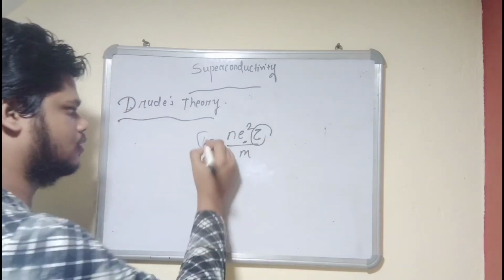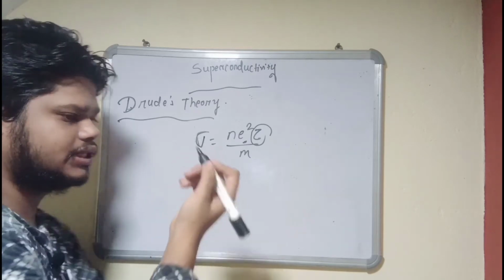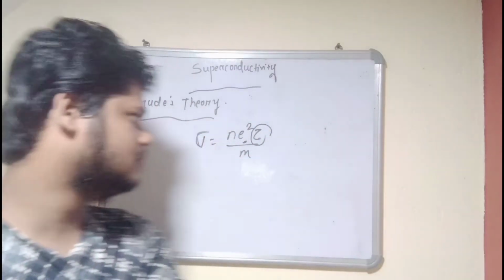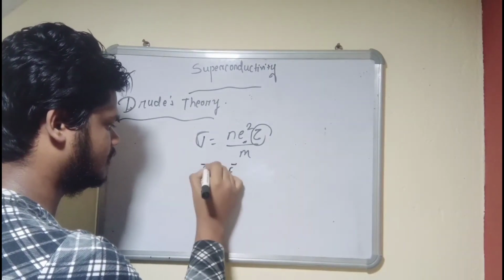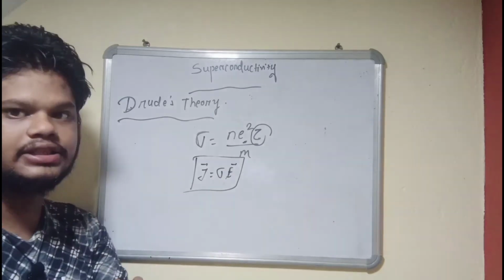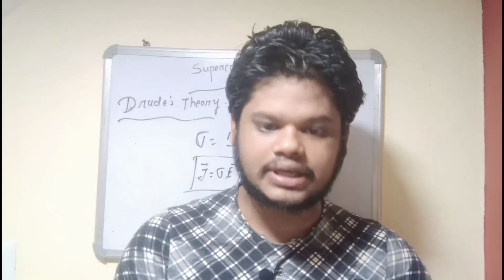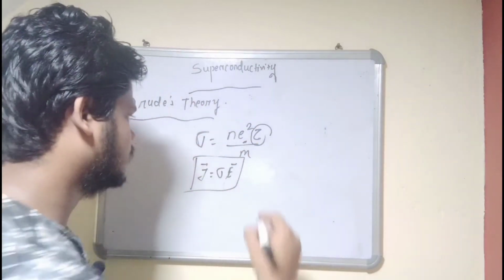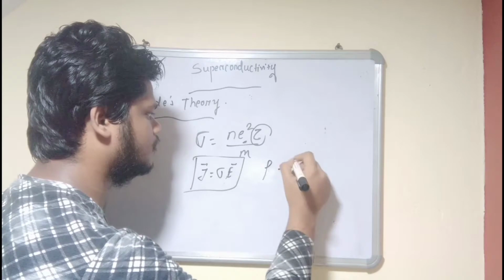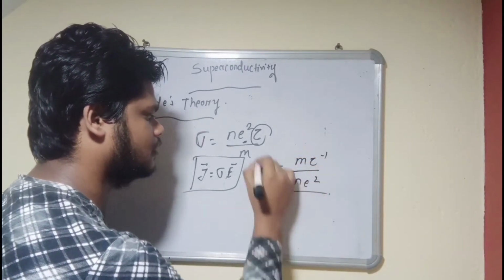Okay, one more thing: what is the relation between J and sigma? J equals sigma E. What is J? J is the current density, and E is the electric field. Now what is the resistivity? Resistivity is the reciprocal of the conductivity. So rho will be equal to m by N e square tau, that is, m tau inverse over Ne square.